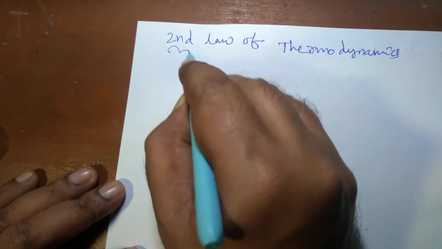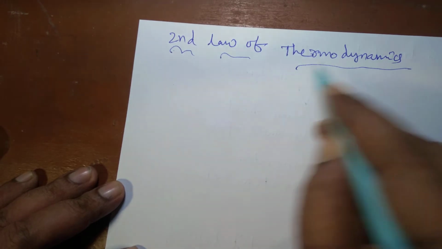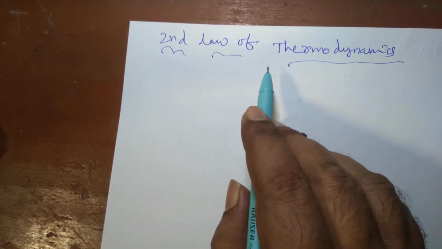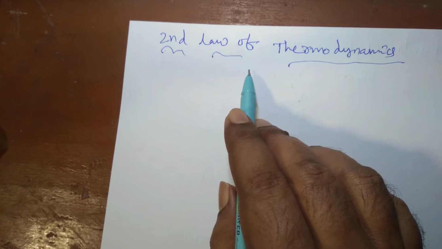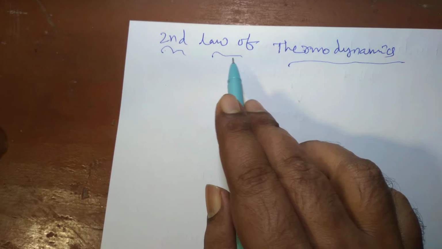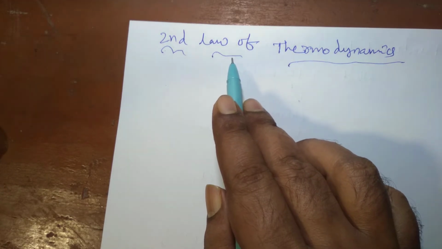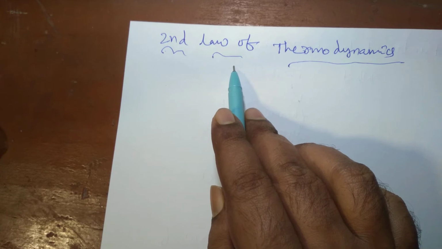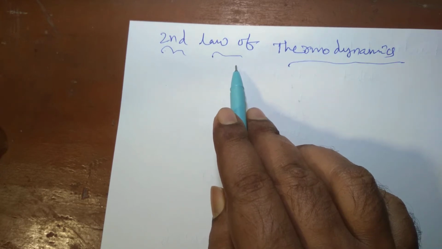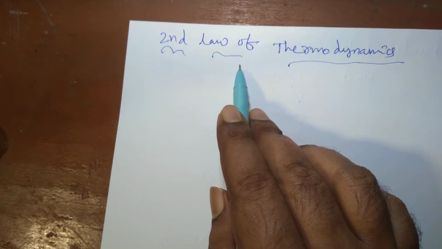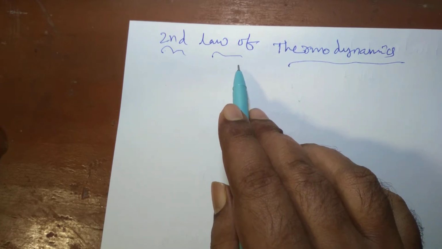So the first law tells that energy is a property, and what does the second law do? The second law actually affixes a quality index to energy. We know that energy has a quantity, but the second law also says that energy has both quality and quantity, and it distinguishes between energies. It classifies energy into two categories: one is high grade energy and the other is low grade energy. We'll come to it in detail later on.